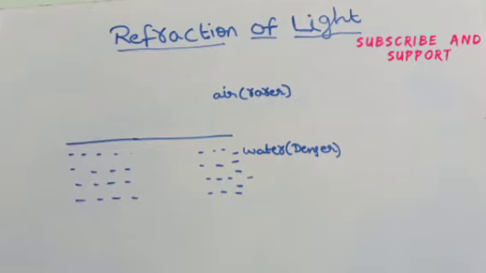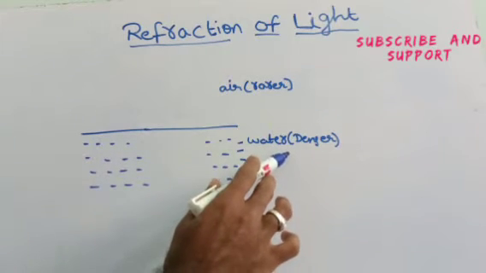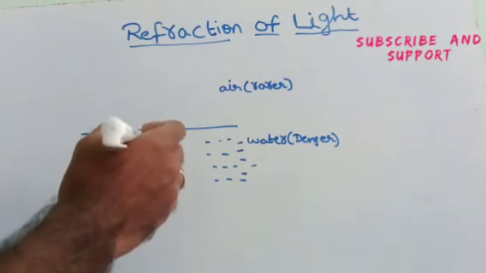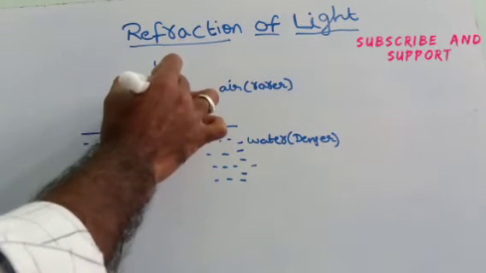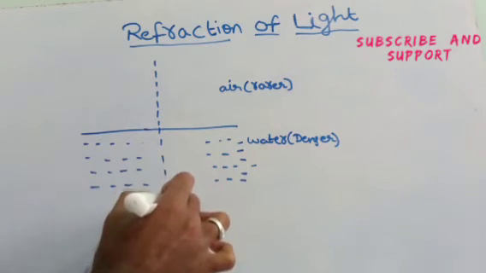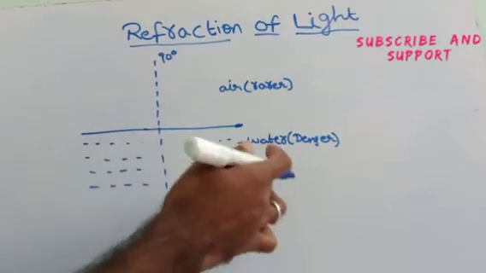Now we have an idea what is denser and what is rarer medium. We are going to study now what is refraction of light. We have discussed before, refraction means bending of light when it travels from one medium to another medium. Now light is traveling from rarer medium to denser medium. Then what happens? For example, we have to draw normal. Normal means the line making 90 degrees with respect to the plane. This is normal, this is 90 degrees to this line which divides the two mediums.